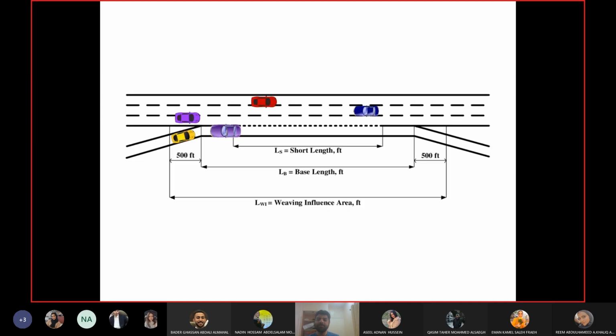Basically, Badr has chosen very wisely. His car will not be affected by this segment. This one and the blue one are not getting affected by the weaving segment. The purple one, Nadine, is the one which will go towards the freeway.